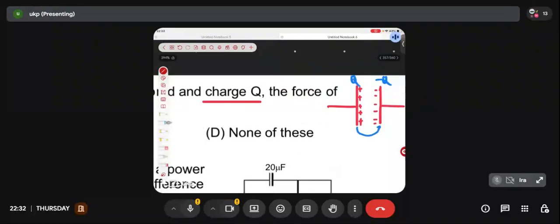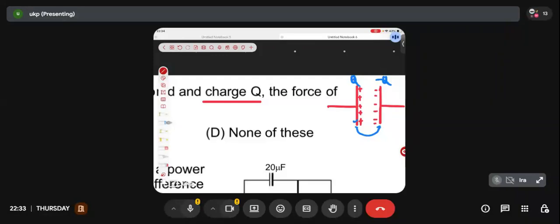Ladies and gentlemen, what was the electric field created by the plus plate on the minus plate? Anyone? Was it Q by A epsilon naught, or Q by 2A epsilon naught? What did we see? It was Q by 2A epsilon naught, right? Because the charge is present only on one surface. So the electric field created by the positive plate is Q by 2A epsilon naught, right? It is not Q by A epsilon naught.